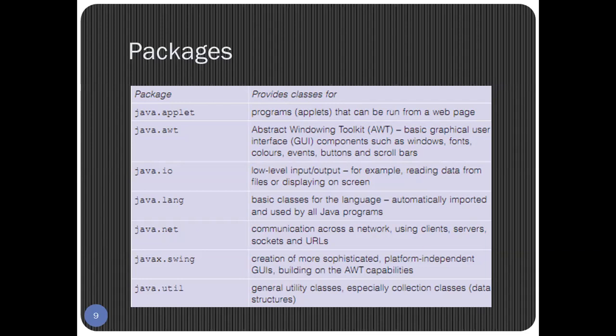Next, javax.swing. If we want to create more sophisticated platform independent graphical user interfaces, then we are going to use this package. And finally, java.util. These are the general utility classes which will be used in our programming. From these packages, java.io, java.lang and java.util are some of the packages which we are going to learn and use in detail in our coming chapters.